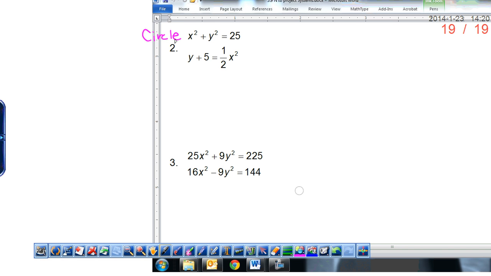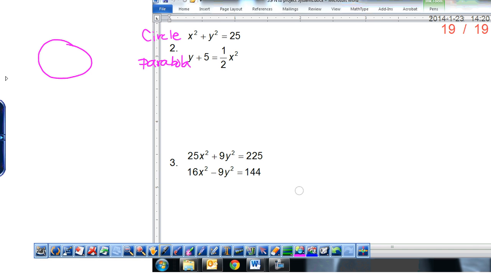Their coefficients are exactly the same. Coefficients have to be exactly the same in a circle. What is the second equation? A parabola. How do we know that's a parabola? Only one squared term. All right, so we've got a circle and we've got a parabola.